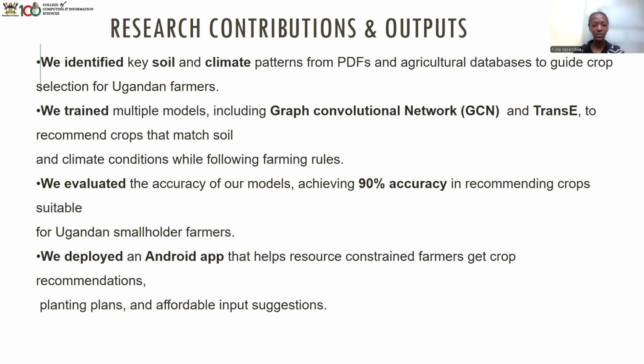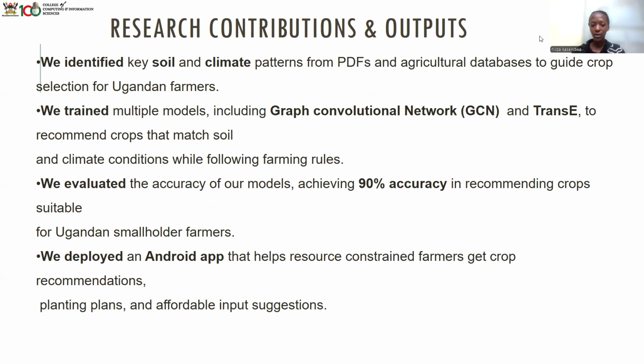And these were our research contributions and outputs. So we identified key soil and climate patterns from the PDFs that we had downloaded from FAO, ResearchGate, and many other sources, and agriculture databases to create crop selection for Ugandan farmers.